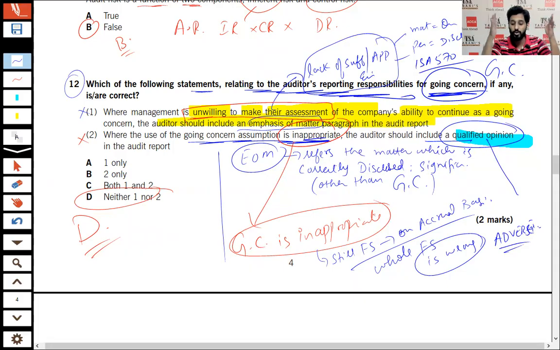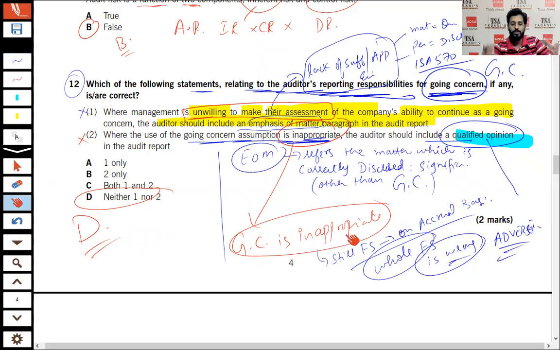It should not be qualified, because a qualified opinion is expressed when there is a misstatement at material level. Here it is highly pervasive, as the whole financial statement is wrong. So that should be the adverse opinion. So in that context, option D is correct, right?